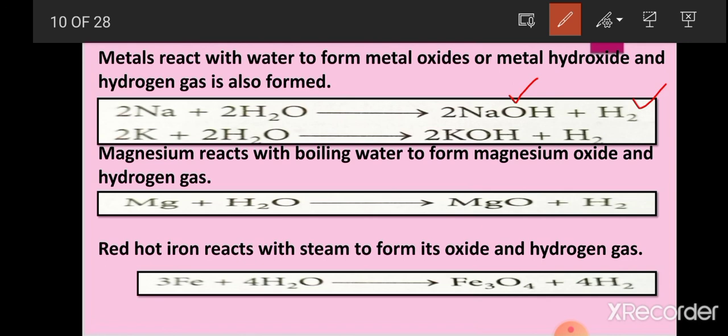Then magnesium reacts with boiling water. It does not react with cold water. It reacts with boiling water and it forms magnesium oxide and hydrogen gas. Then red hot iron also reacts with steam. It reacts with steam and it forms iron oxide and hydrogen gas. But some metals like silver, gold, platinum, they are very least reactive. That is why they cannot react with steam, or with cold water or hot water also, and that is why they are called noble metals.